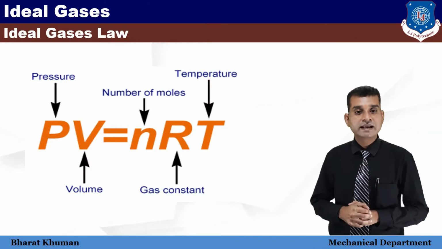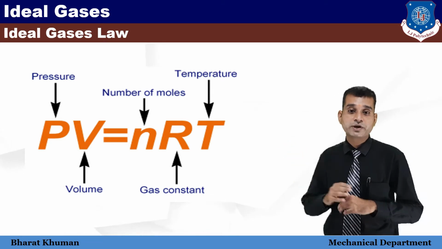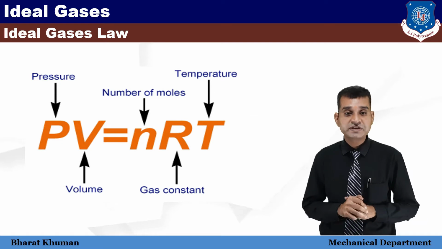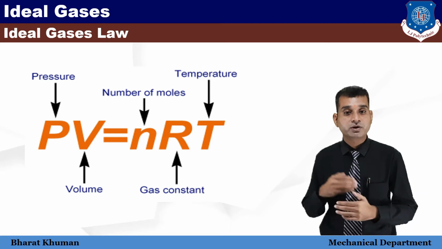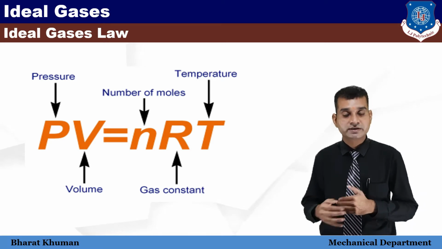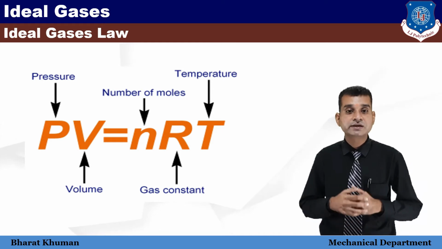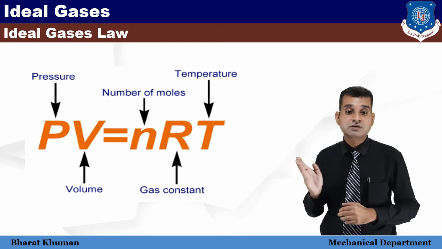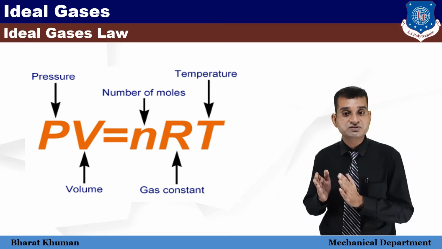Now students, let's understand the equation. That is PV is equal to nRT, where P is the pressure, V represents volume, n represents the number of moles, R represents the gas constant, and last but not least, T represents the temperature. So students, this equation comes from two laws, Boyle's law and Charles's law.